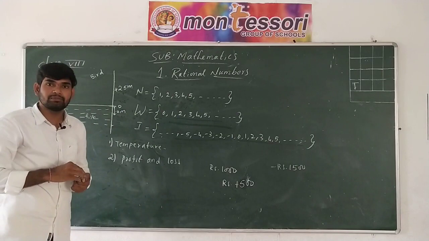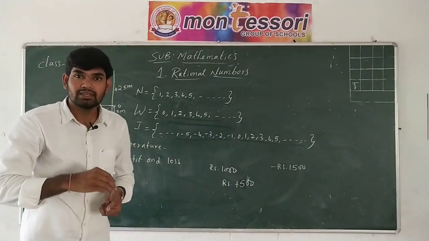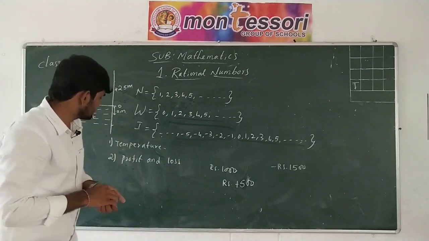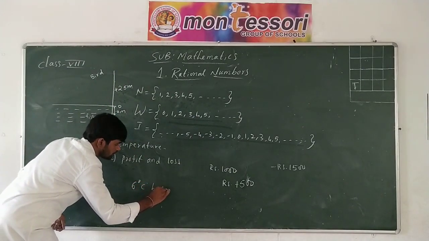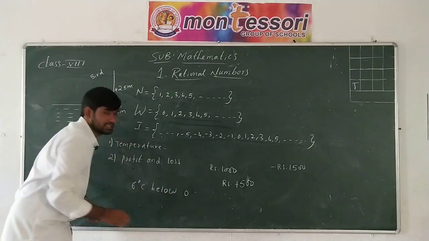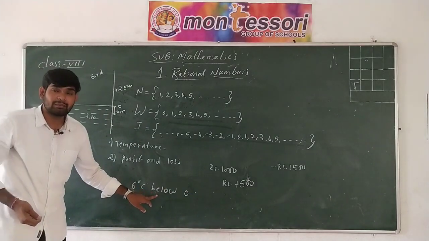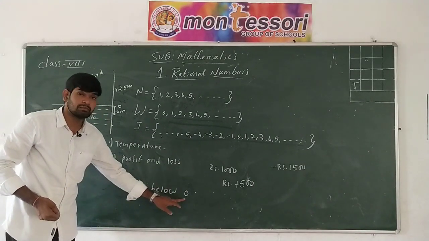And one more example, let me say that the temperature on a cold night in Simla is 6 degrees Celsius below 0. Below 0 degrees Celsius, below 0 I said. The temperature on a cold night in Simla was 6 degrees Celsius below 0.